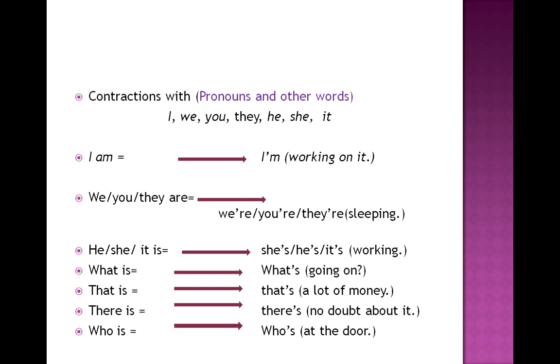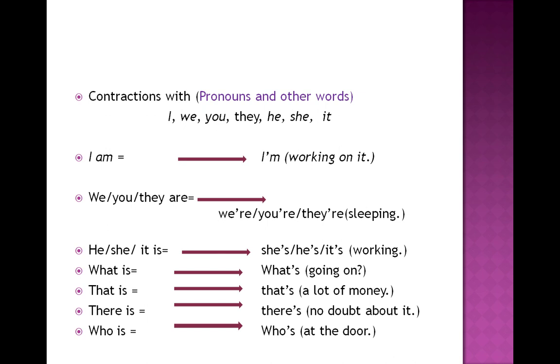Example, I'm working on it. We, you, they, when put together with are, it is contracted and pronounced we're, you're, they're. They're sleeping. We are not going to pronounce the helping verb fully, but partially.